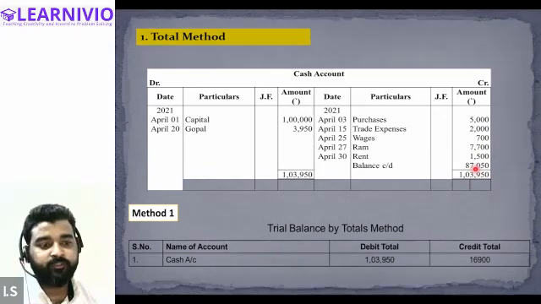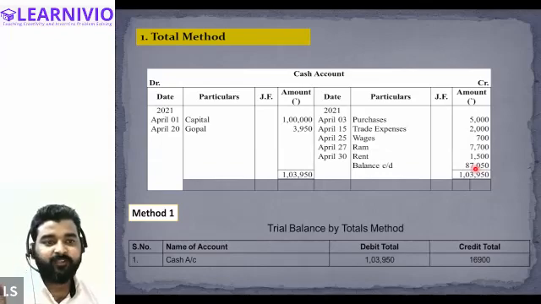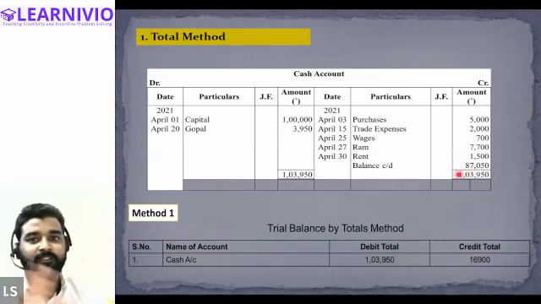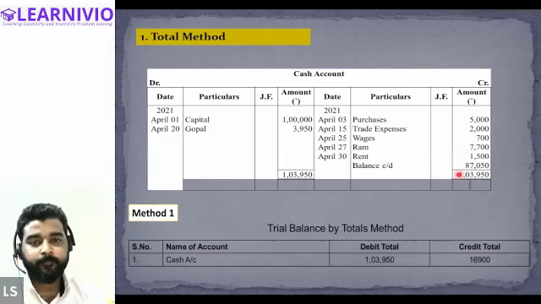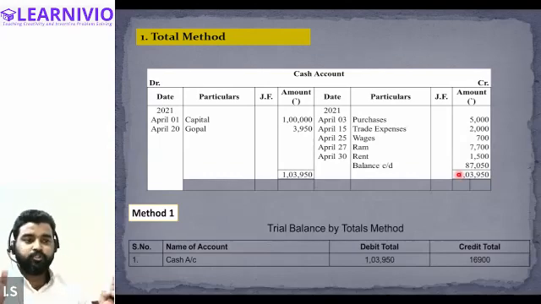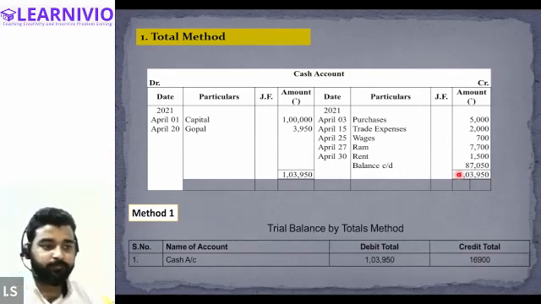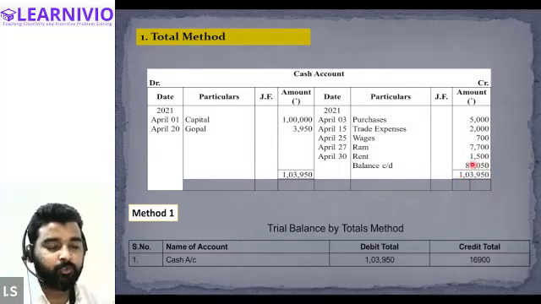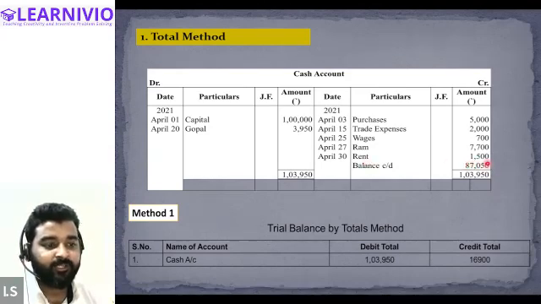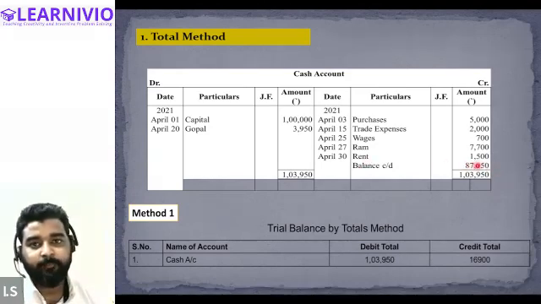So what do we usually do? We take this balance c/d, and this balance c/d is recorded in the trial balance. Now listen to me very carefully: if balance c/d is coming on the credit side, this basically means that the debit side of the account is greater than the credit side, greater than the values reflected on the credit side. So the balance shown on the credit side is actually called the debit balance. So this balance of 87,050, even though it is recorded on the credit side, is which kind of balance? It is a debit balance.